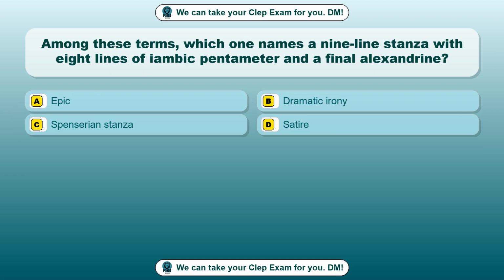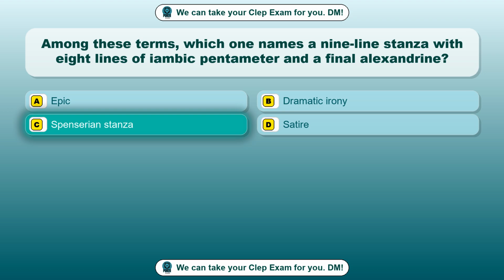Question 7. Among these terms, which one names a 9-line stanza with 8 lines of iambic pentameter and a final alexandrine? Option A. Epic. Option B. Dramatic irony. Option C. Spenserian stanza. Option D. Satire. The correct answer is option C.